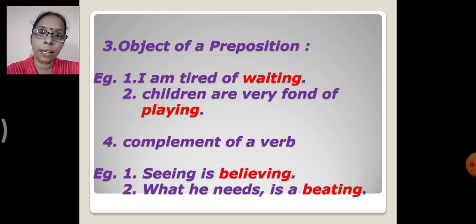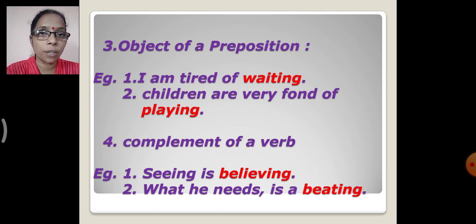Then the fourth way it is used, it is used as a complement of a verb. Seeing is believing. What he needs is a beating. So again here it is acting as a complement, which completes the sentence, right? Seeing is believing. What he needs is a beating. Correct? So you have understood how the gerund is used in different forms.